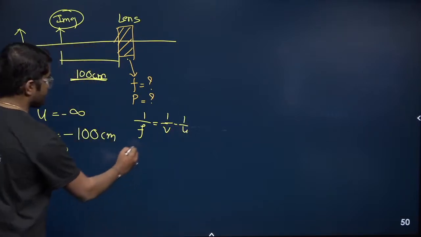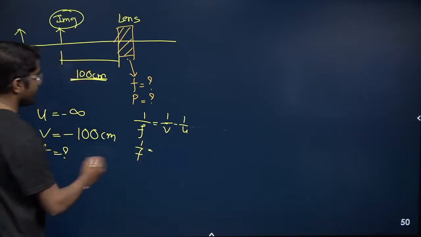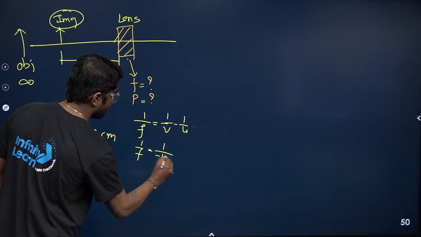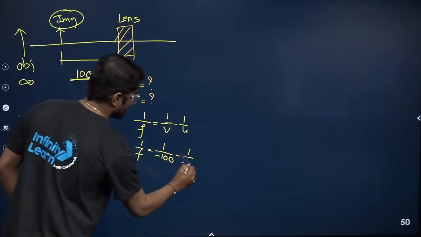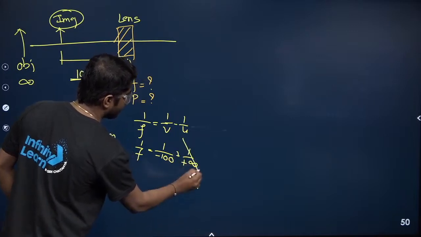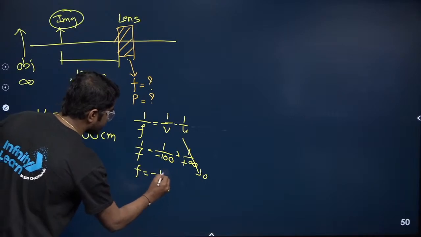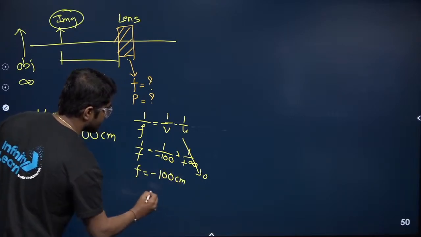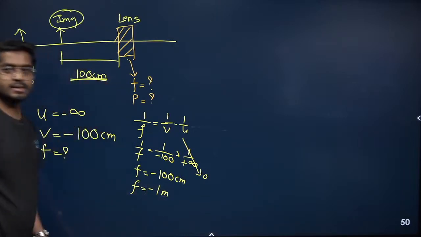Correct? So just substitute. 1 by f is, what is v? Minus 100. So 1 by minus 100 minus, what is 1 by u? u is minus infinity. So this is minus minus plus, but 1 by infinity is nothing but 0. So f from here is minus 100 centimeters, which is nothing but focal length is minus 1 meter.